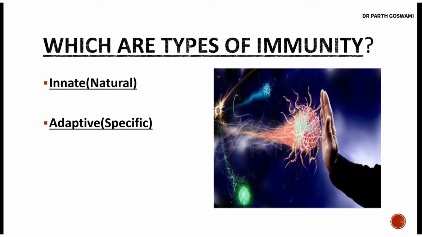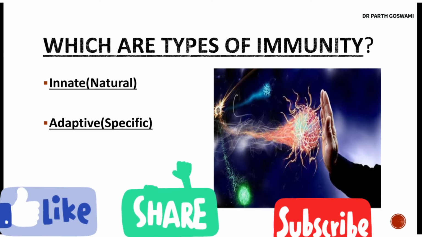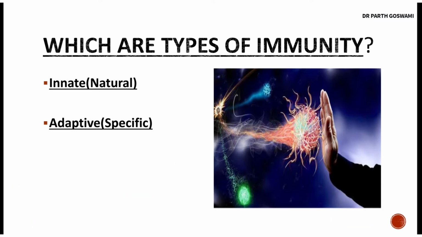Alright, now guys, which are the types of immunity? You might have heard something regarding natural immunity and adaptive immunity. So there are basically two types of immunity. Either you can have innate immunity, or you can have adaptive immunity, that is a specific immunity. We will see the difference between these two types of immunity later on in the slides.